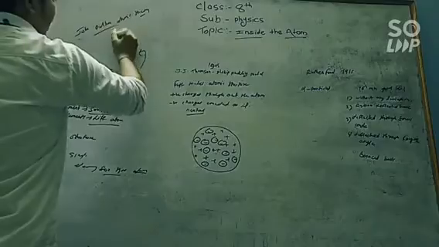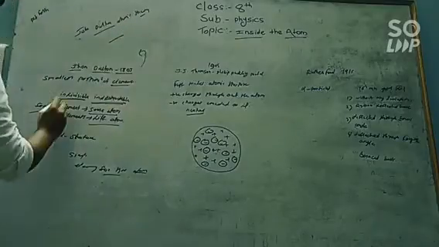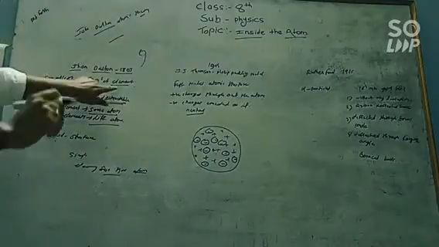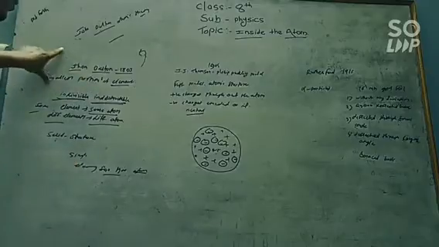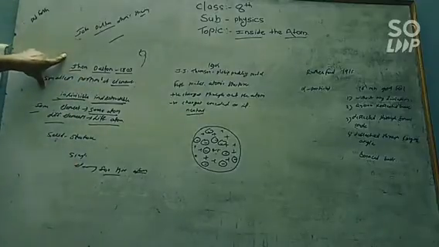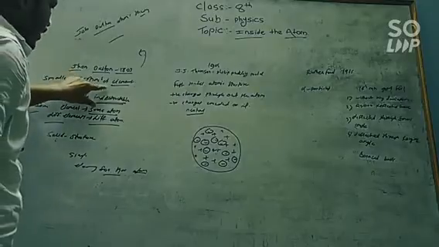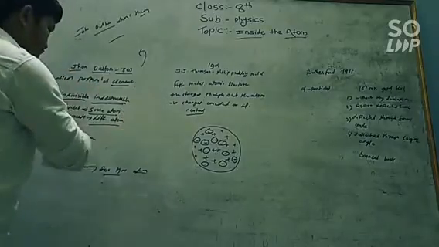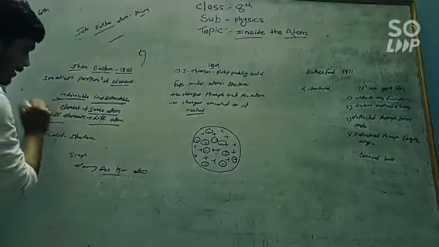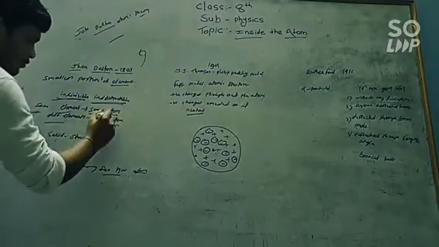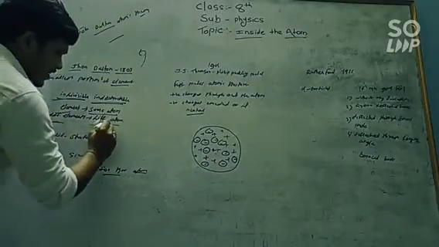According to Maharshi Kanad and Democritus, the atom is the smallest particle of the element. According to Dalton's atomic theory, the atom is indivisible and indestructible, and it is the smallest part of the element.